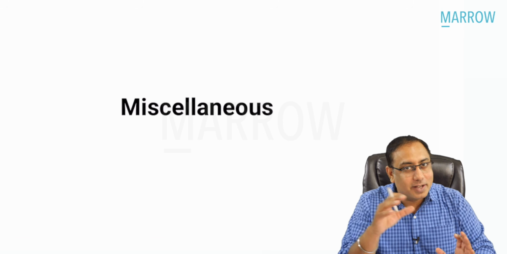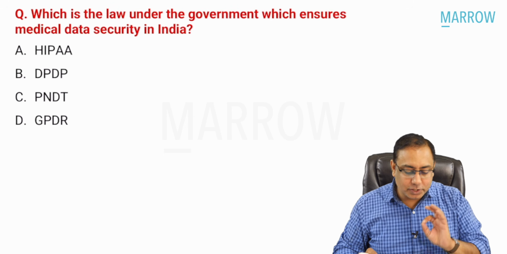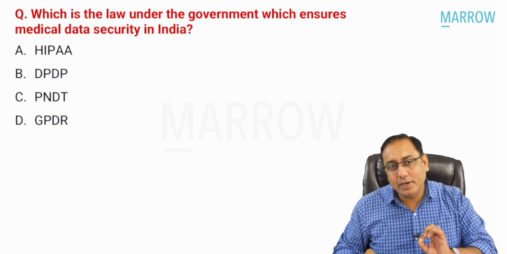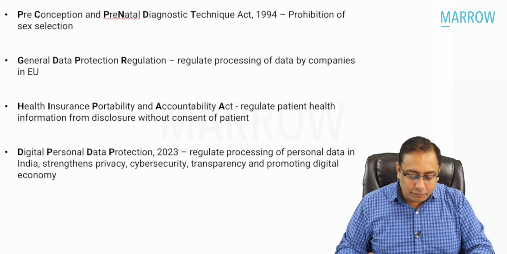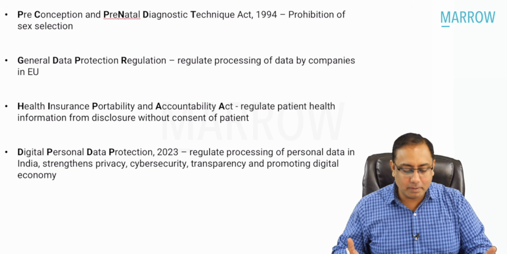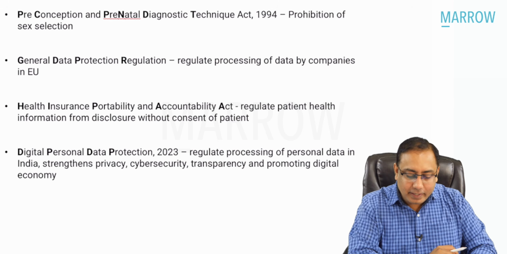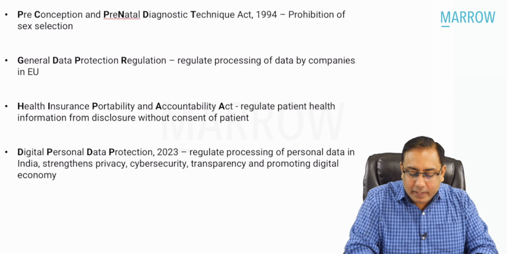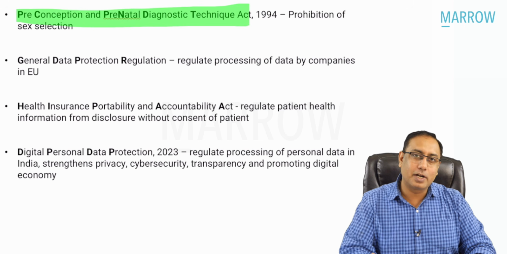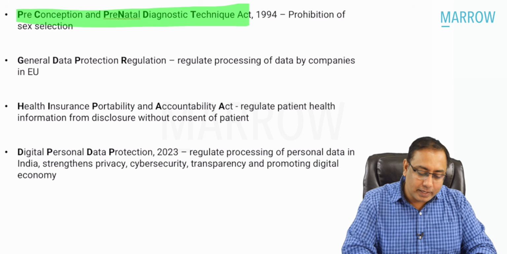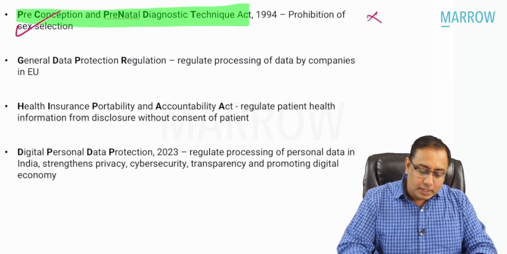And now coming to the last section about the miscellaneous topics, beta, which is the law under government which ensures the medical data security in India? HIPAA, DPDP, PNDT, GDPR. So if you talk about all these acts or the protection acts that we have, PCPNDT, that is the Preconception and Prenatal Diagnostic Technique Prohibition Act. It was started in 1994. It is to prevent any sex selection. So PCPNDT is not about data security.